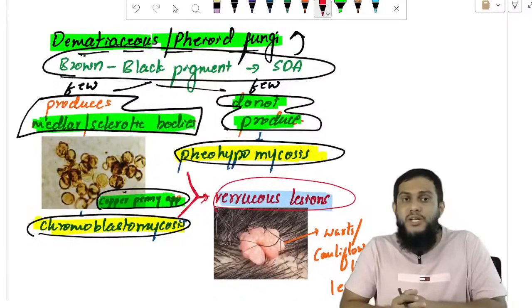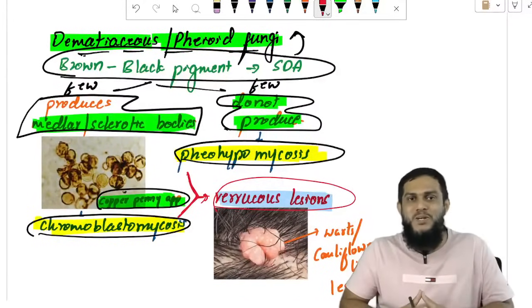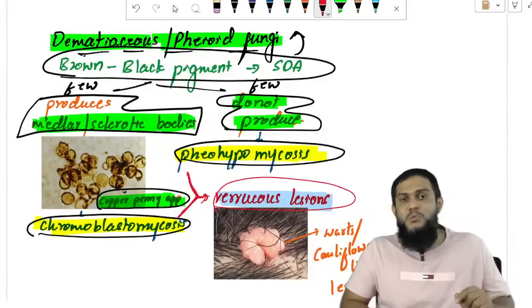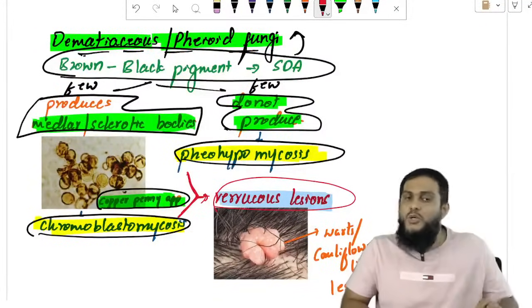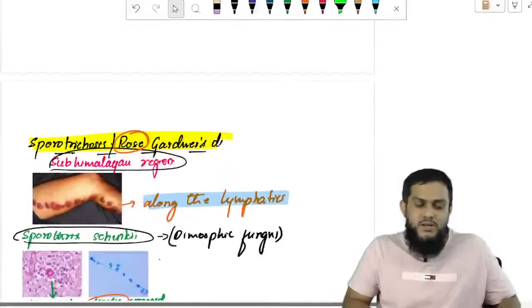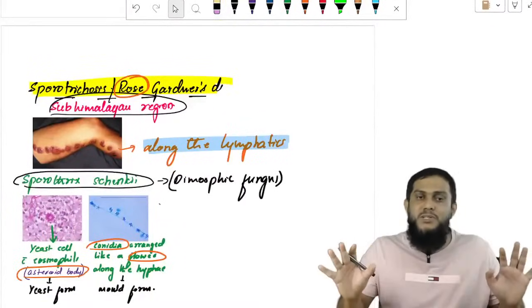But how will you differentiate? Are medullary bodies there or not? If medullary bodies are there, it is chromoblastomycosis. If medullary bodies are not there, it is phaeohypomycosis. Don't forget this. With that we have completed the last part of our discussion.